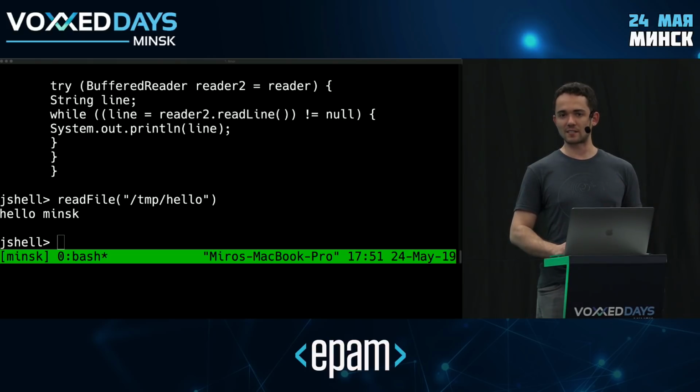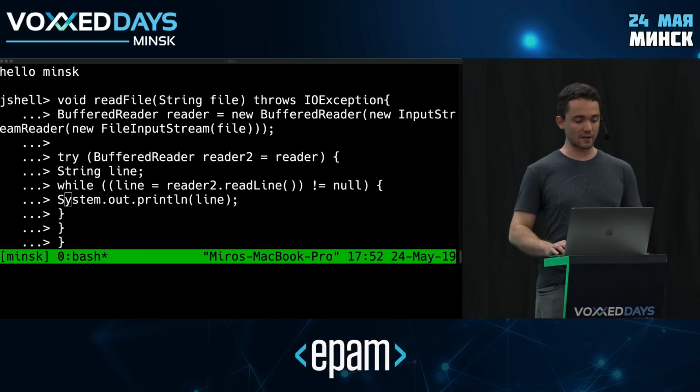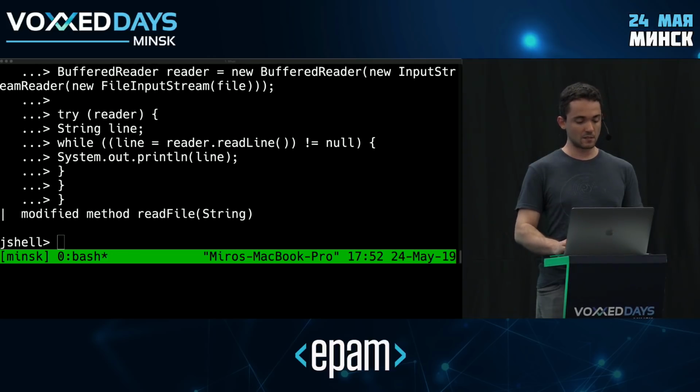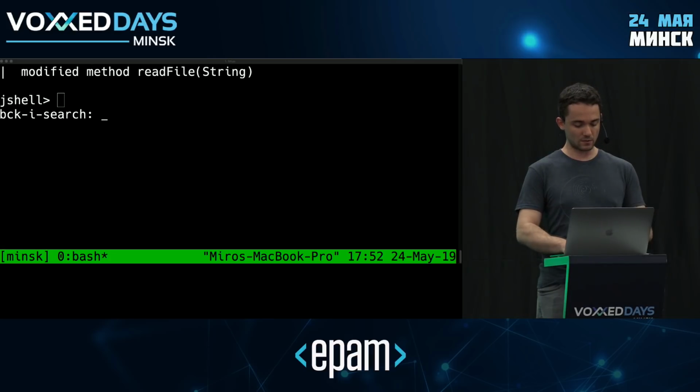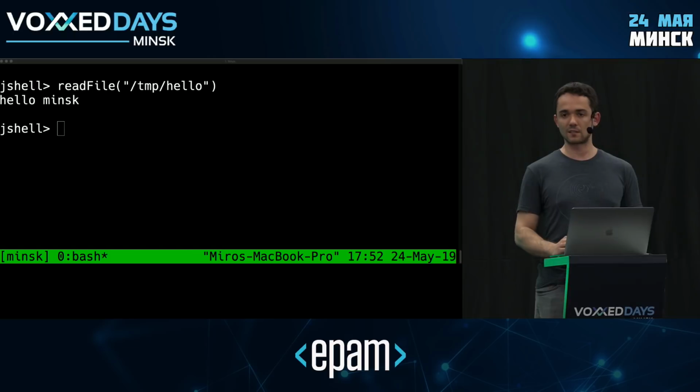That is no longer the case since Java 9. So since Java 9, what's supported here are final variables as well as effectively final variables. Effectively final means that it's a variable that's not explicitly defined as final, but it just doesn't change after you initialize it. So what that means is that I can just modify my code here, and I can completely get rid of the second reader now. I'm just going to remove it here and rename this to reader. And if I try to run the readFile method, this still works. OK? So just a tiny little addition to the API that allows us to clean up our code a little bit.